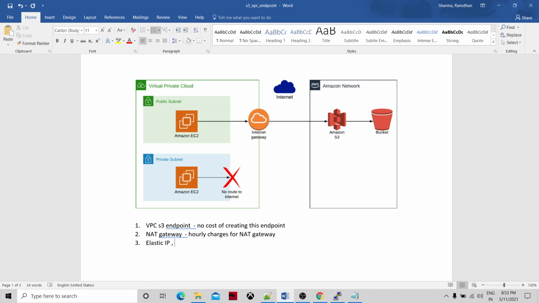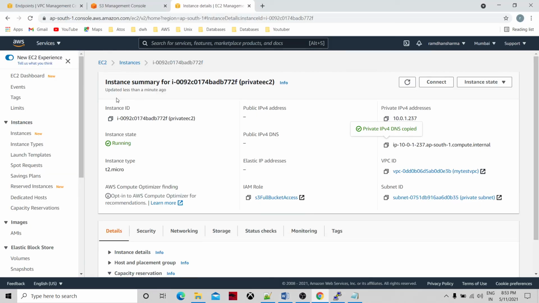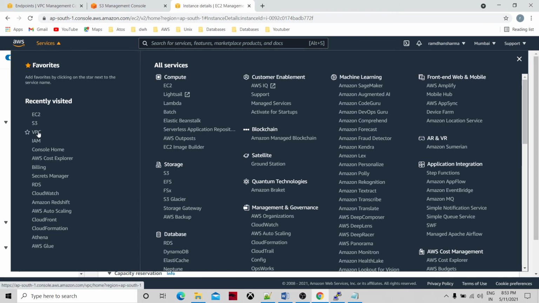Elastic IP, and we could create the public subnet and private subnet at a time using the VPC dashboard. Okay, let me just show you. I'll not do it completely. So go to the VPC.